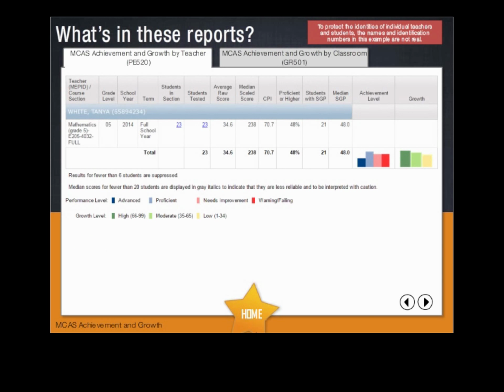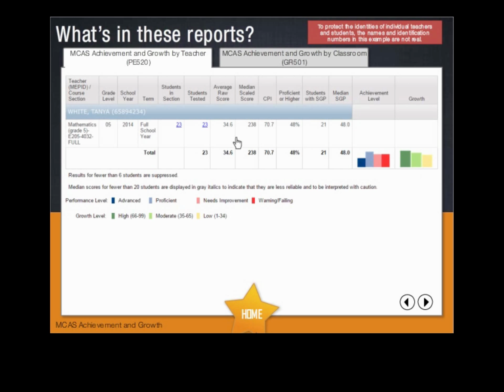The report will display the teacher's name, the grade level, and the school year and term in which the class was taught. It also includes the number of students enrolled and tested in the class, and their MCAS score information for the test date, subject, and grade level you selected. If you selected a grade level that has an MCAS test in the preceding grade, your report will also show a median growth score for your students who took both tests. You can hover your mouse over the bars in the chart to see the percent for each.